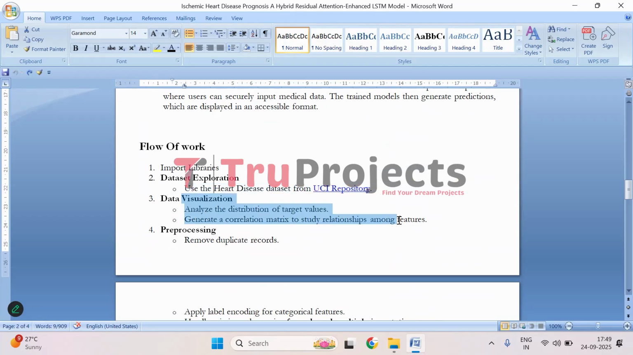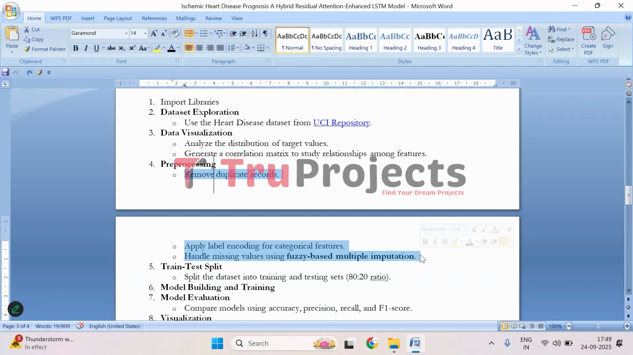Then we do data visualization. Here we check the distribution of target values to see how many patients have heart disease versus those who don't. We also create a correlation matrix to understand how different features relate to each other. Then comes pre-processing. At this stage, we remove any duplicate records to keep the data clean, apply label encoding to convert categorical features into numbers that the model can understand, and handle missing values using fuzzy-based multiple imputation to ensure that the dataset is complete and reliable.